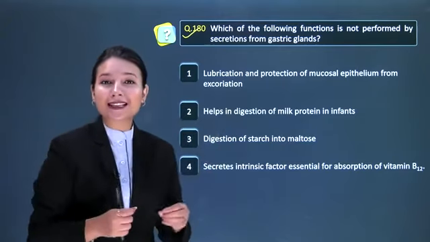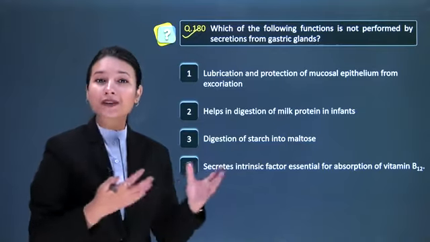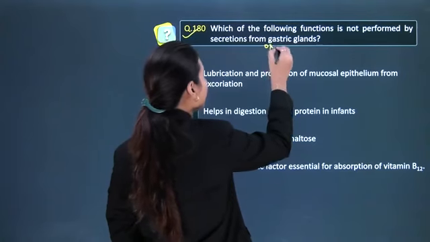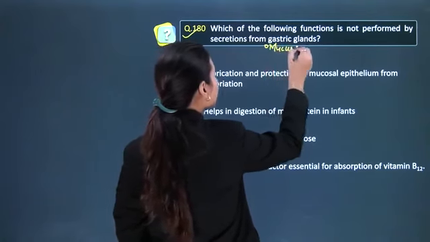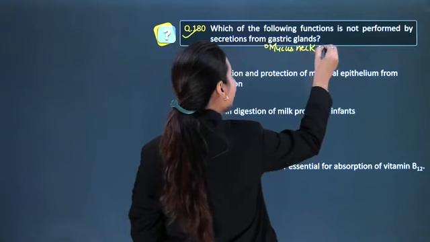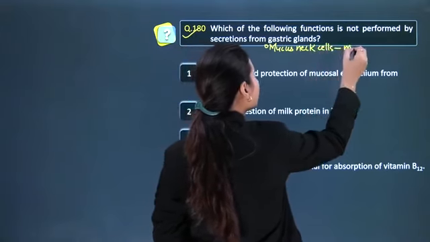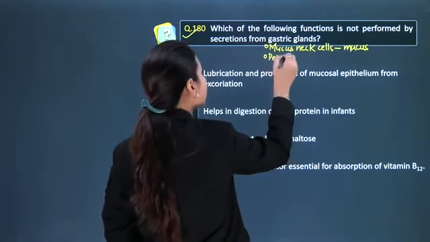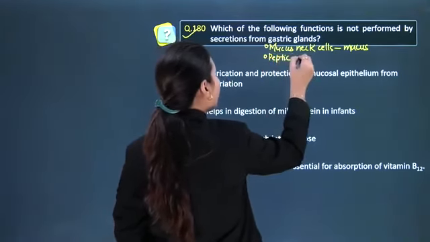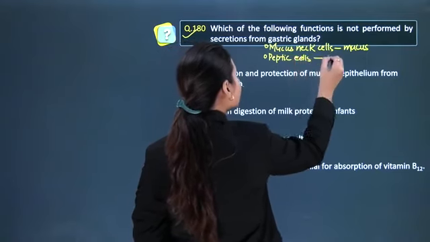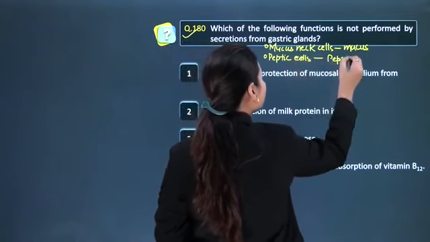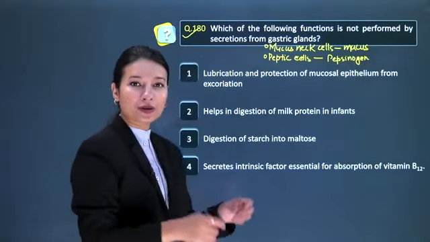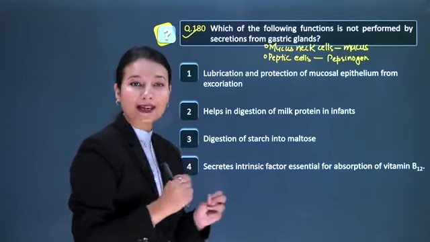So students, options discuss करने से पहले you should know what are the different types of cells included in the gastric glands. So the first category is of mucus neck cells, and as the name is suggesting, this is responsible for secreting mucus. And the second category is peptic cells, and this is responsible for secreting pepsinogen, which gets activated in the acidic pH into active pepsin, and this is a proteolytic enzyme.